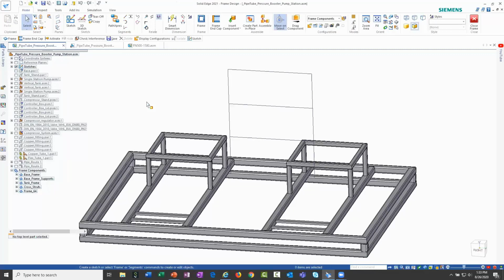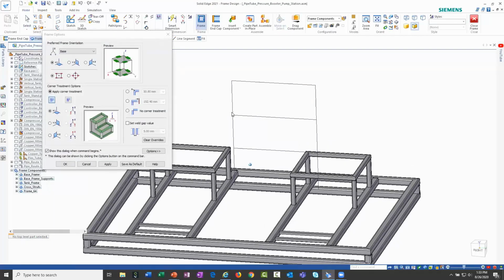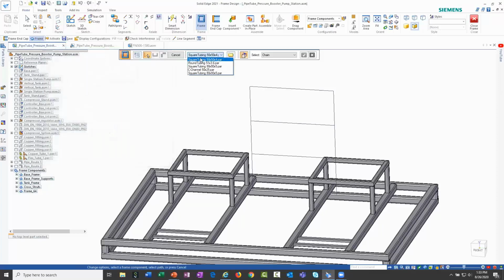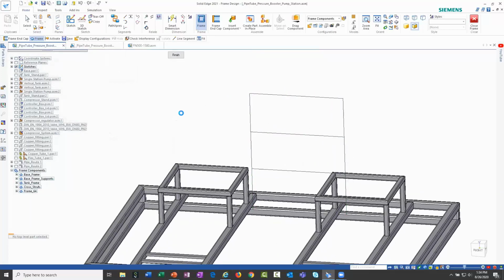And not to go into a lot of depth on how this works, but you'll notice that this automatically changes based on what I'm doing. So we'll go into the frame environment, and then I'll select that I want to create a frame utilizing some of these sketches. Here I'm going to change the corner treatments to the butt option. And then I'm going to also utilize round tubing. So I'm just going to select, in this case, these elements here, and we'll accept that.